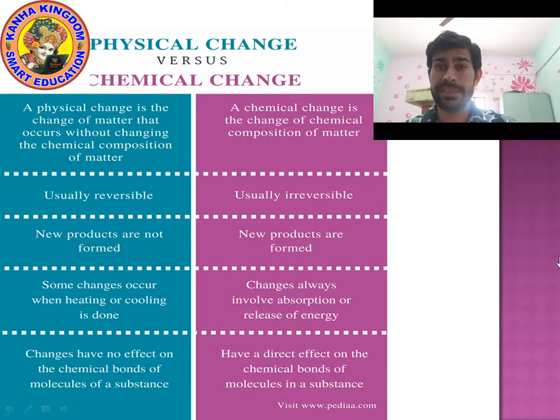Now let's try to understand the actual difference between physical change and chemical change. You can see on the screen, in blue color I have written physical changes, all points related to physical changes. And on the right side, I have written the points related to chemical changes. Let's discuss. First, physical change. I am reading, please look at the screen.